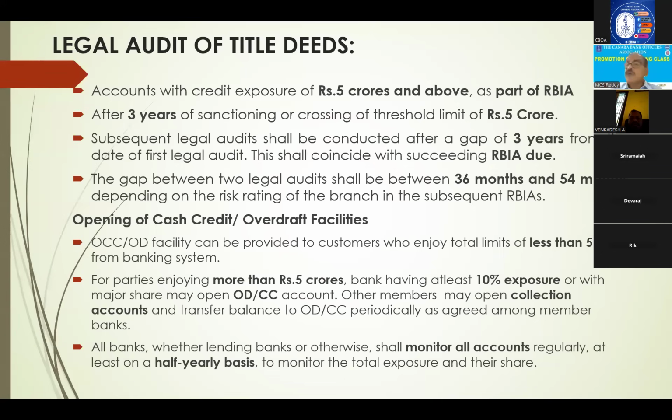Suppose the party is having 5 crores term loan with us, no OD or OCC, 5 crores. Since it is up to 5 crores, he can open in any bank and avail OD OCC facility. But if it is more than 5 crores, OD account is to be opened by a bank where at least more than 10% exposure is there. Suppose party's limits are 100 crores. In some bank, 15 crores is there, remaining all banks 5, 6 like that. So this 15 crores bank is more than 10% of his exposure, so they have to open OD. If it is a MBA, whoever is having higher stake, they have to open OD. This is the guideline regarding opening of OD.